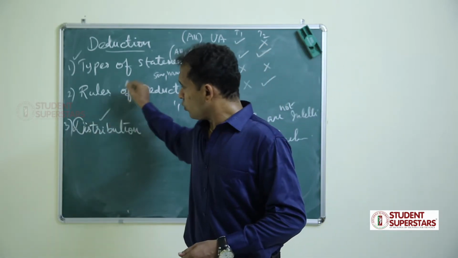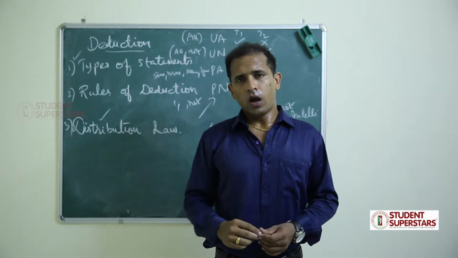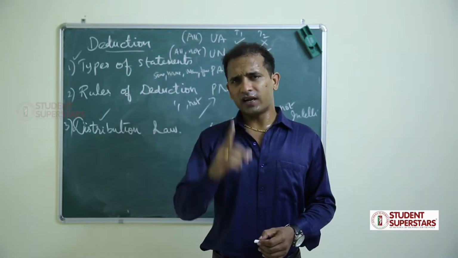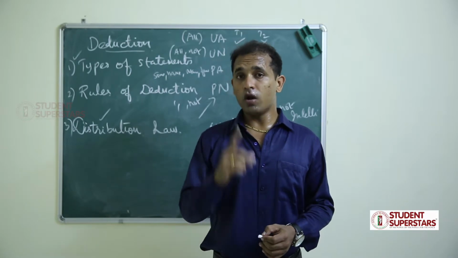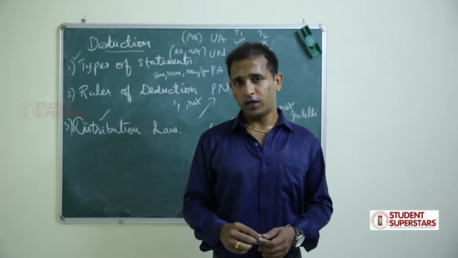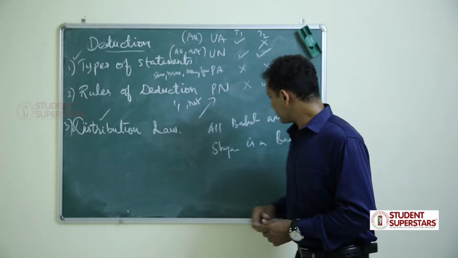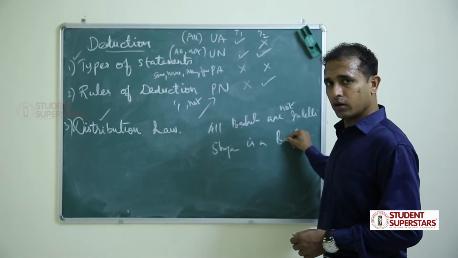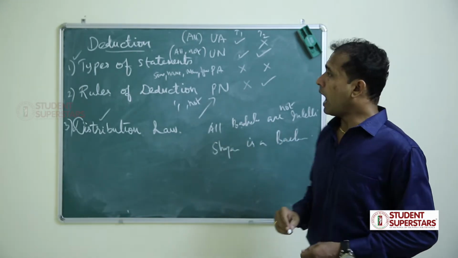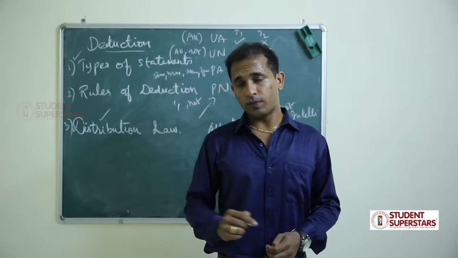Now the rules for deduction. Rule number 1. Middle term must be distributed at least once. Rule number 2. Only 3 distinct terms. Rule number 3. Middle term should not come in the conclusion. Middle term means the common term. Bachelor, bachelor, the common term is the middle term. Rule number 4. If one statement is particular, conclusion is also particular.